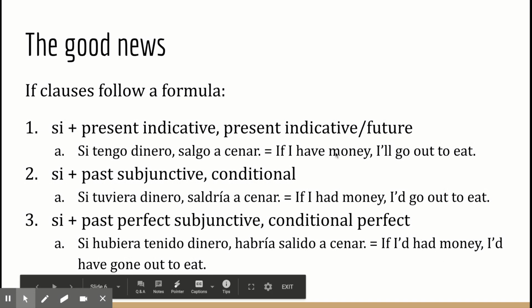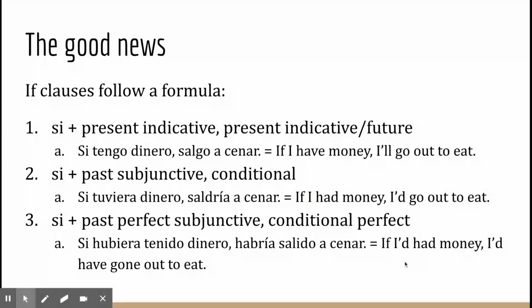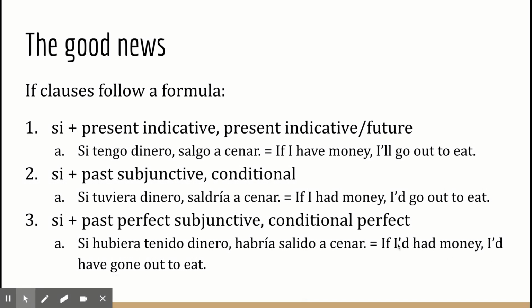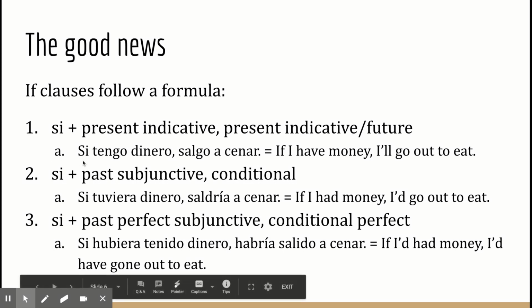And one thing I want you to know is that just like in English, you can flip this. You could say, I'll go out to eat if I have money. I'd go out to eat if I had money. And I'd have gone out to eat if I'd had money. So you can flip the order of the sentences. That doesn't matter. But the si will go with present indicative, past subjunctive, or past perfect subjunctive. It does not go with anything else.